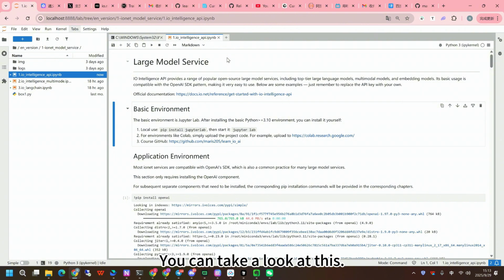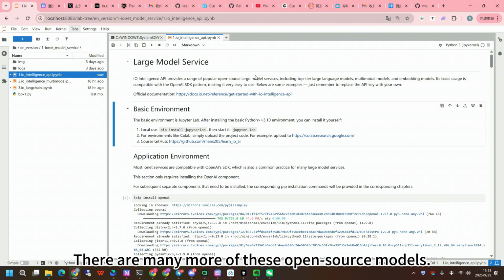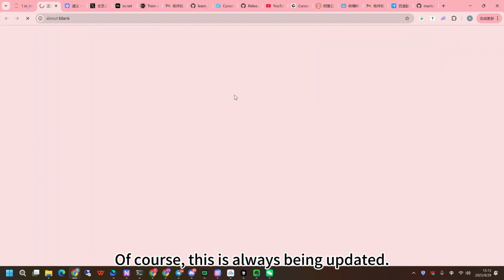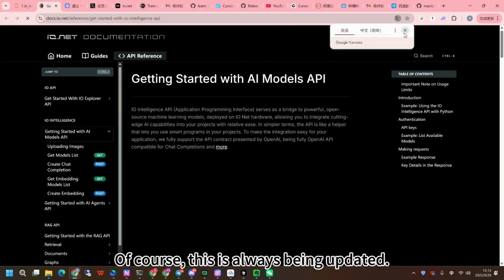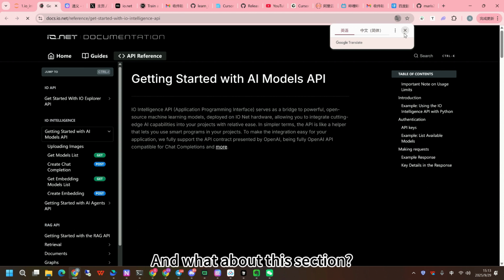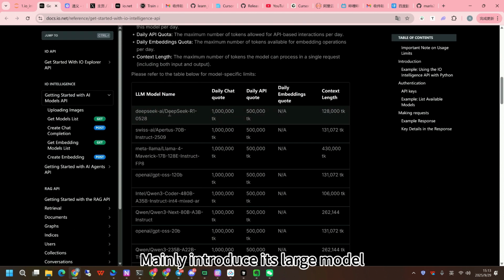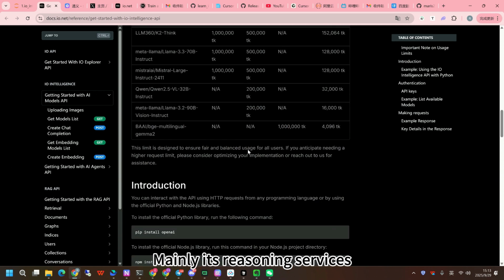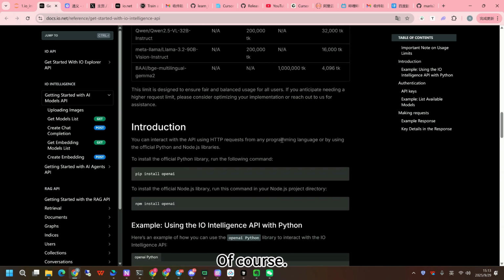You can take a look at this. It's one such document. There are many more of these open source models. Of course, this is always being updated. And this section mainly introduces its large models, how they are used roughly, mainly its reasoning services.